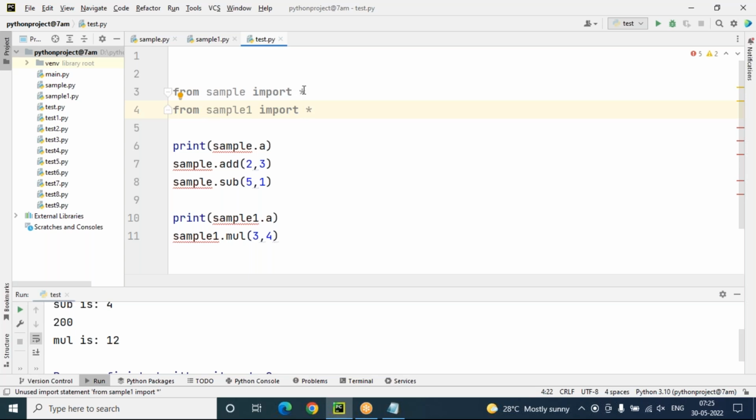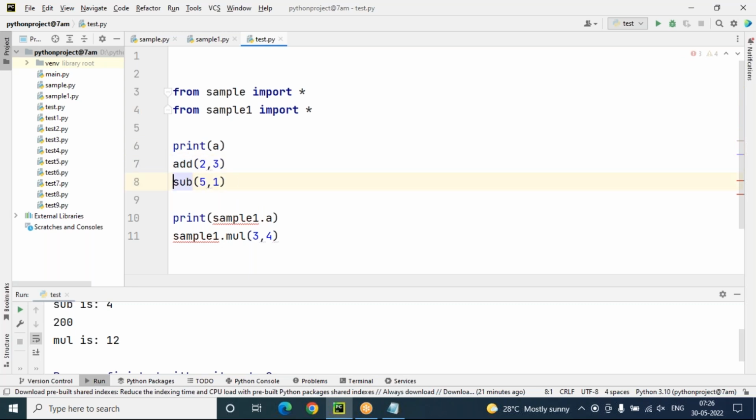But the advantage of the from statement is what I said. Without mentioning any module name or alias name, we can directly include the members, sir. So this is the advantage. I'm using this one, sir. Without using any module name or alias name, we can directly call the values like this.